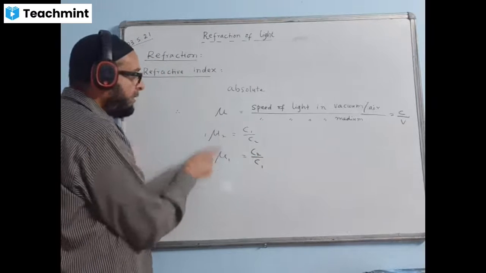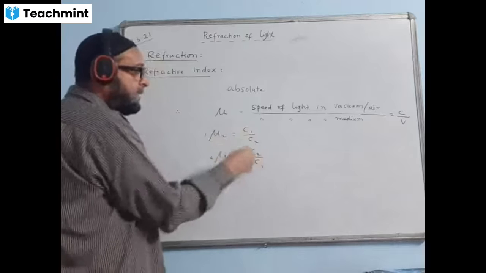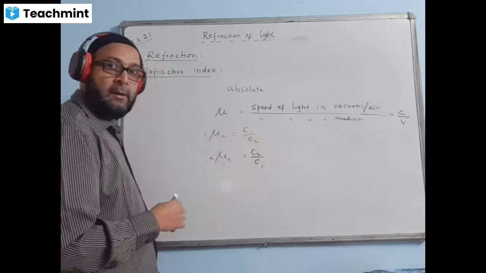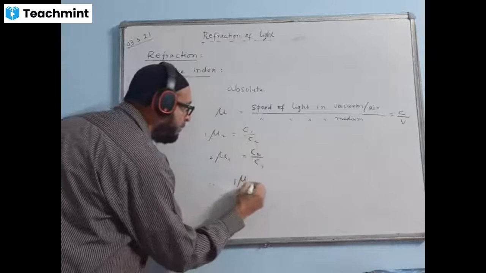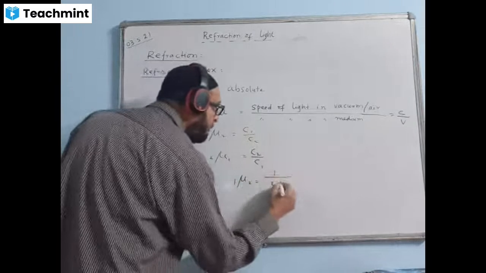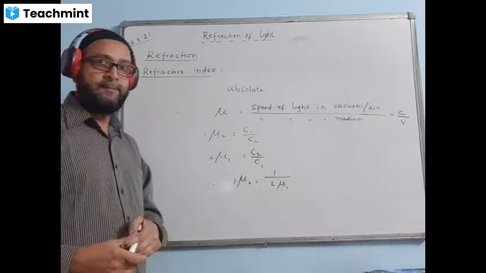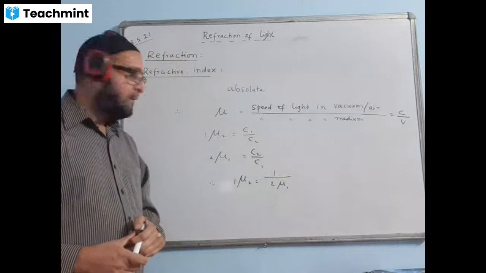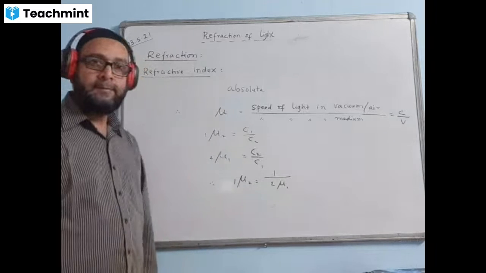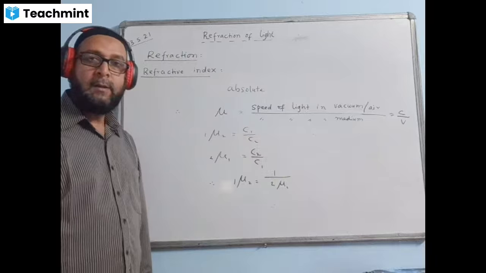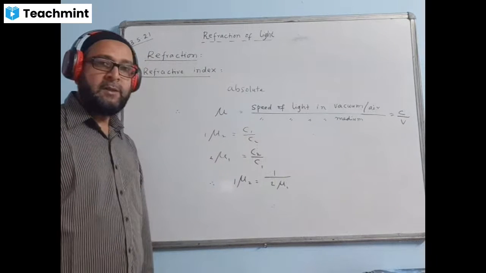How are these two related to each other? They are just reciprocal of each other. The first one is C1 by C2 and the other is C2 by C1, just a reciprocal of each other. Therefore, from here we write one equation: 1 mu 2 will be equal to 1 upon 2 mu 1. They are reciprocal of each other. That means when you interchange the medium, it becomes reciprocal. So this equation, the relationship between them, is to be written down.